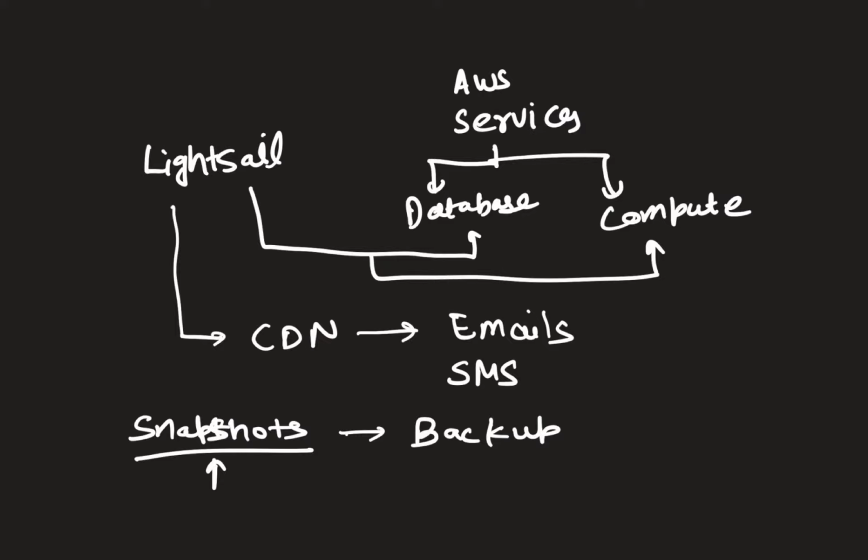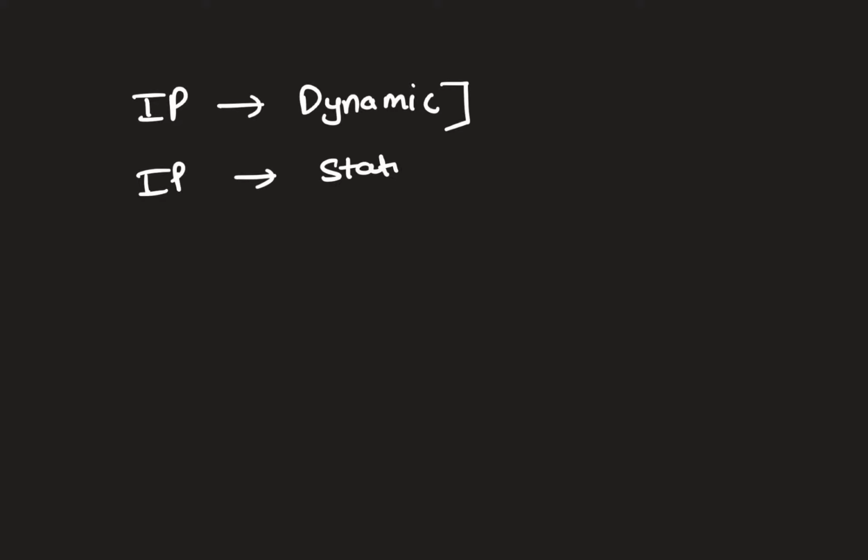One more thing, in terms of networking, what all it provides. When you launch your Lightsail instance, it will give you an IP address, but by default this IP address is going to be dynamic, right? What I mean by dynamic is that every time you restart your instance, a new IP address is going to be assigned. But if you don't want this dynamic nature, you want a static IP, you can create a static IP also, so that your public IP remains static and does not change.